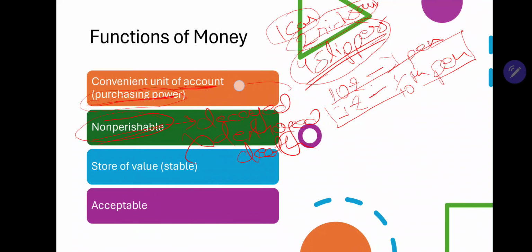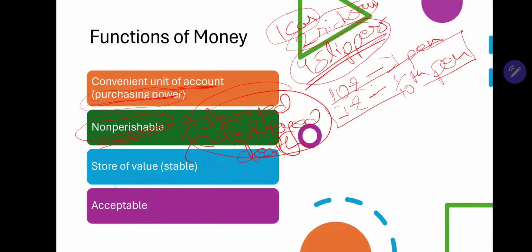Money does not suffer anything like this. So we can store money for a long period of time without actually requiring to take care of it. So what we can do is transfer our wealth from generation to generation. I am giving my money to my son or my daughter, and she will be giving her money to the next generation.